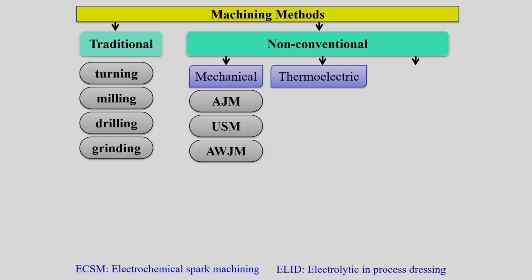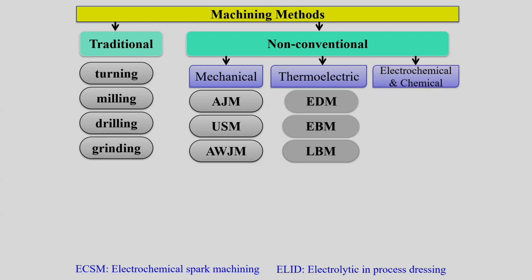Or if you look into thermoelectric energy, there are non-conventional processes like electrical discharge machining, EDM, then electron beam machining, then laser beam machining. These are typical processes where thermoelectric energy is converted and utilized for machining purposes. And then electrochemical or chemical energy sources can be used for machining purposes, for example electrochemical machining and chemical machining. So, all these principles we will try to discuss one by one.